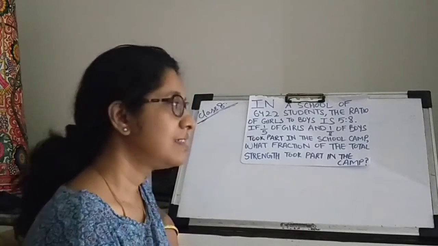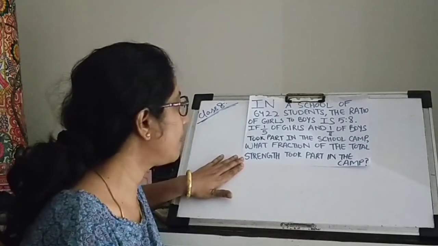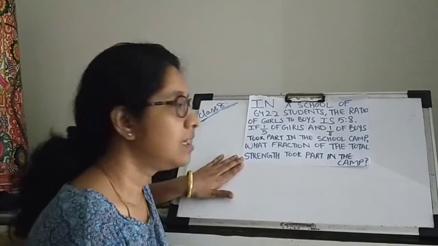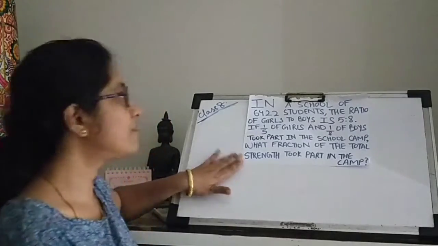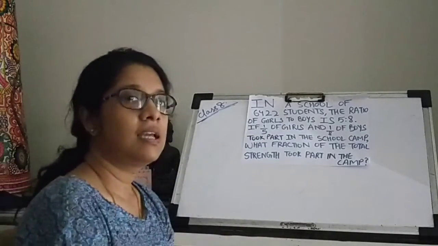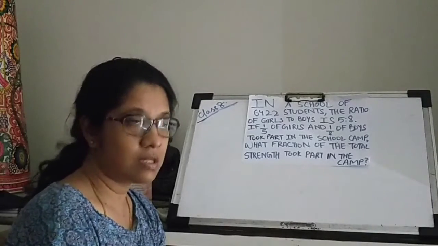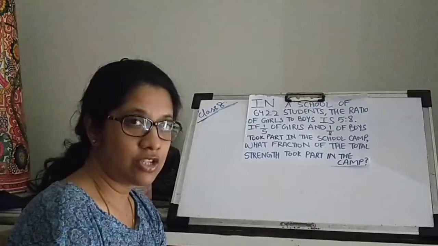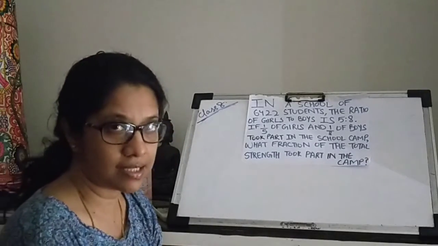Okay, so this is one such question from rational numbers, which says, in a school there are a total of 6422 students, out of which the ratio of girls to boys is 5:8.